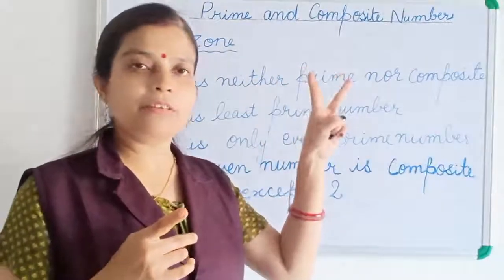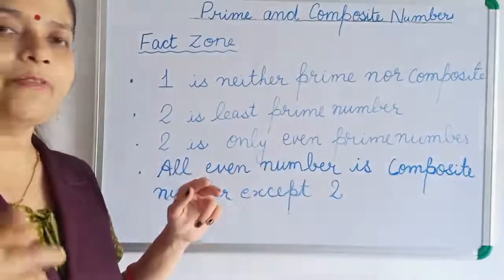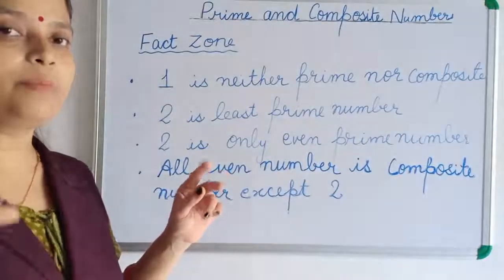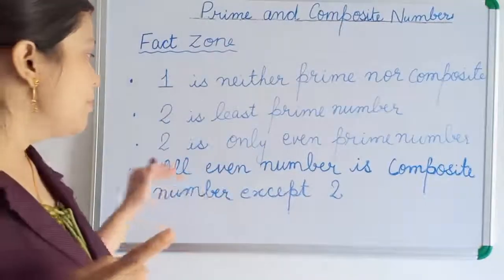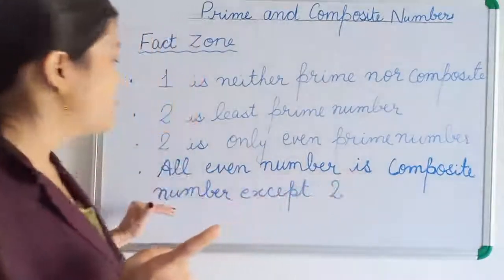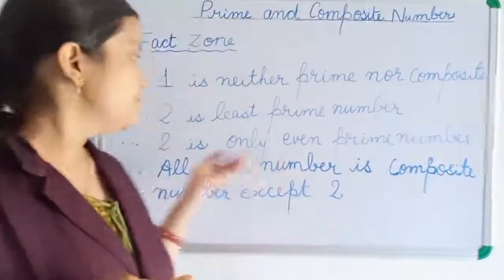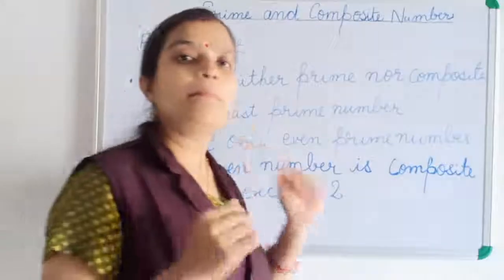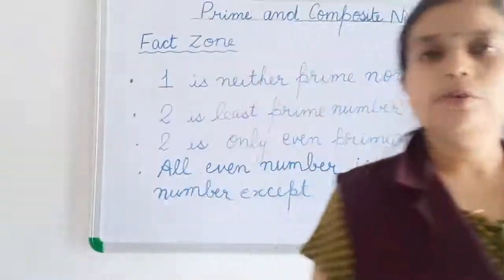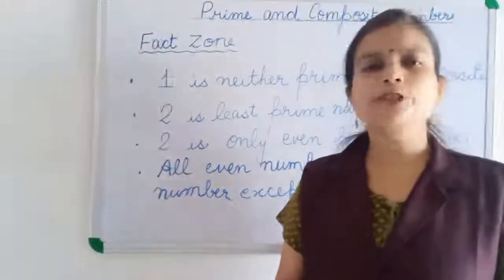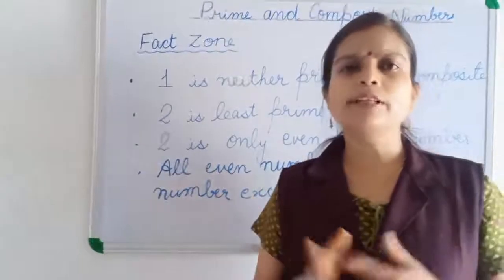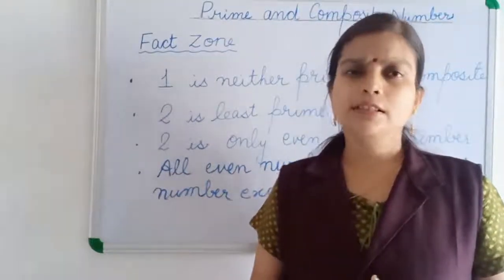And an even number is having one more factor. All the even numbers are having one more factor, that is 2. So all the even numbers are composite numbers except 2. So 2 is the only even prime number. Only 2 is the even number which is prime. Otherwise all the even numbers are composite numbers.